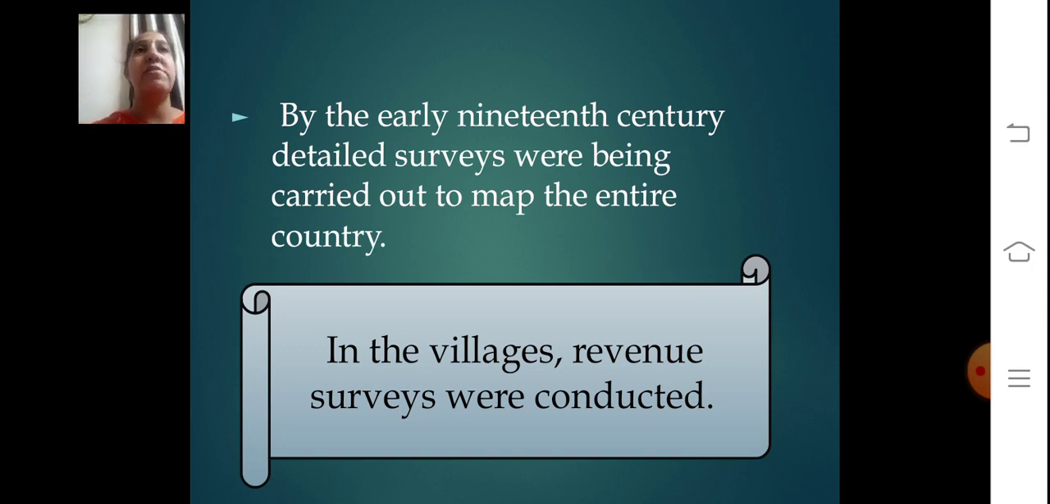So in the villages, revenue surveys were conducted to know about the topography, the soil quality, the flora, the fauna, even the local histories, and even the cropping pattern that can be followed. All these facts were seen as necessary to know in order to administer the region.